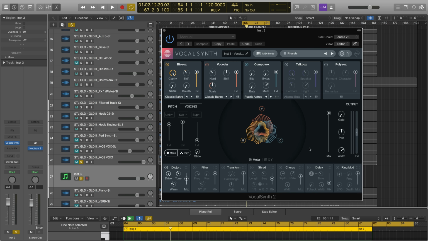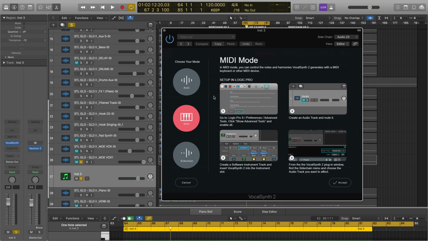Now I'll show you how I got this sound. So first, I'm using VocalSynth 2 in MIDI mode, which we can get to by going to the Mode tab and choosing MIDI and following these step-by-step instructions.